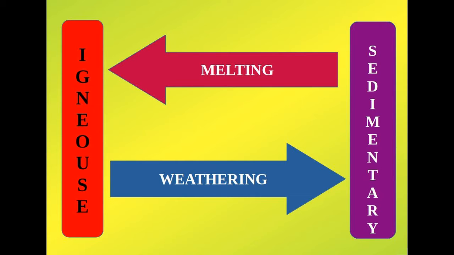Igneous rocks disintegrate and the debris will be deposited as layers and lithify to form sedimentary rocks over time. And the sedimentary rocks melt into magma. It will be solidified to form igneous rocks over time. And how sedimentary rocks melt will be discussed in a coming video.